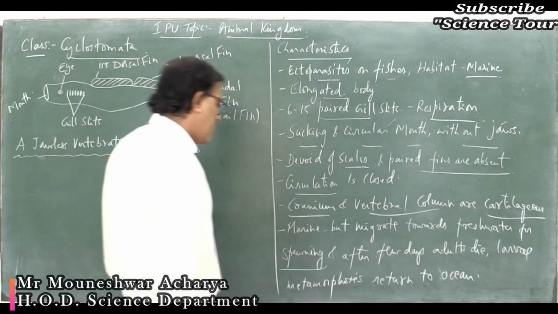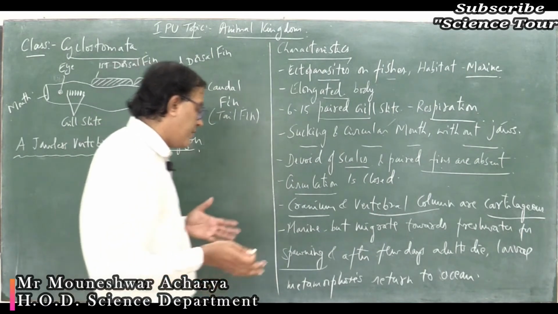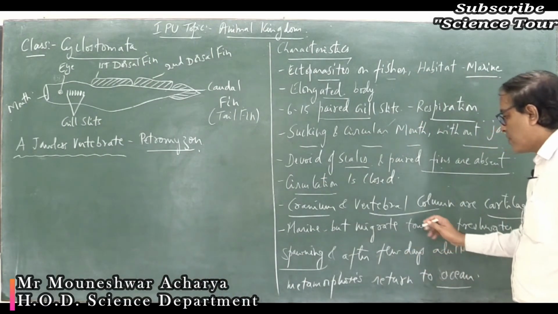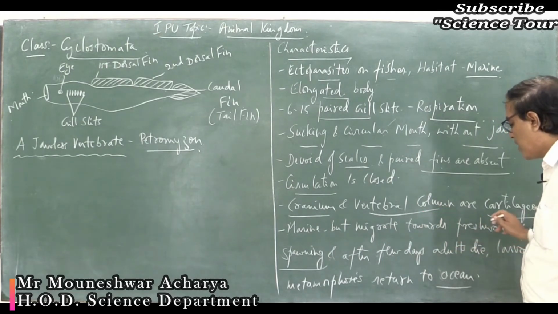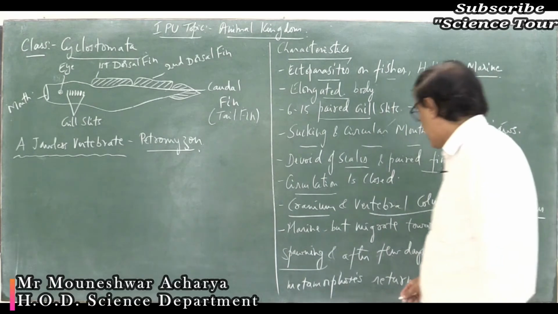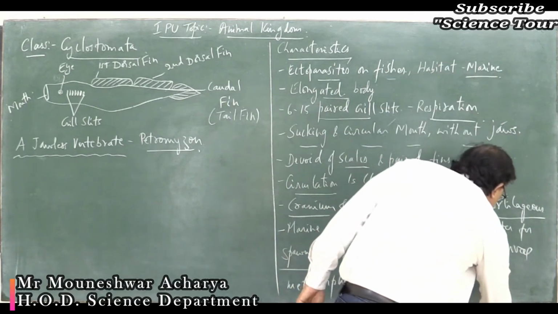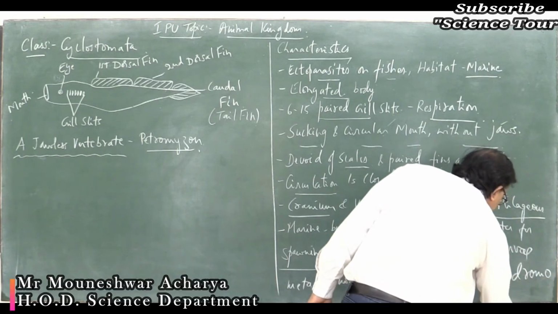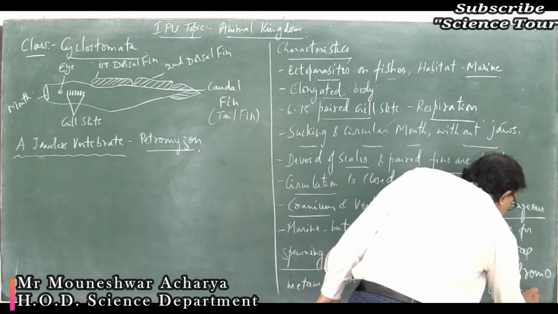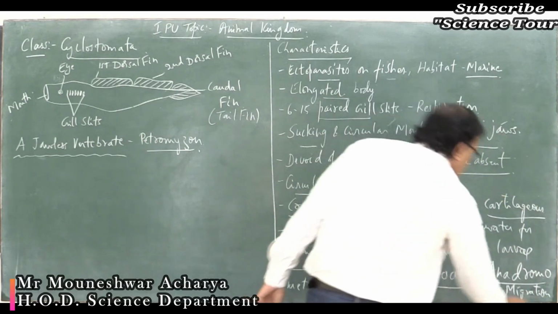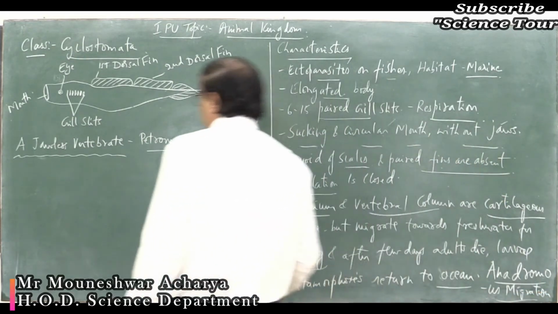Okay. So after going to adult, the larvae will return to the ocean. So from ocean or from marine water to the fresh water and back to the marine water, such kind of migration is called anadromous migration. Note the spelling, anadromous. Anadromous migration.